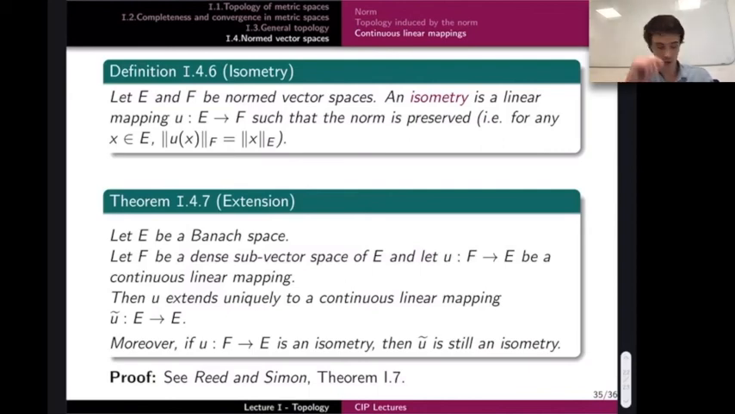Moreover, if U was an isometry, and of course an isometry is in fact continuous, so I do not have to say it again, if U was defined as an isometry from F to E, then U tilde still has this property of being an isometry. The proof is in the book by Reed and Simon, which is a very famous book in functional analysis, and the theorem is 1.7.